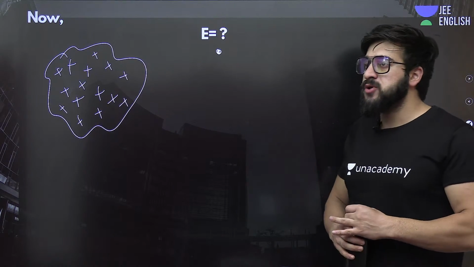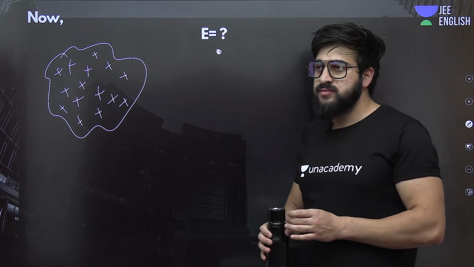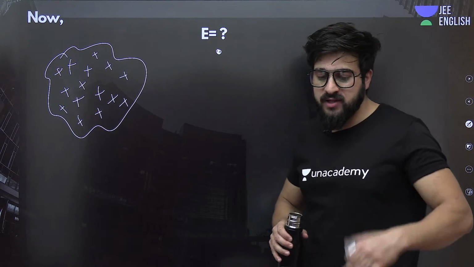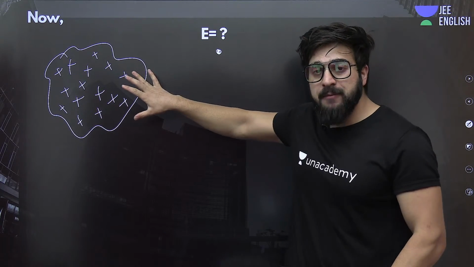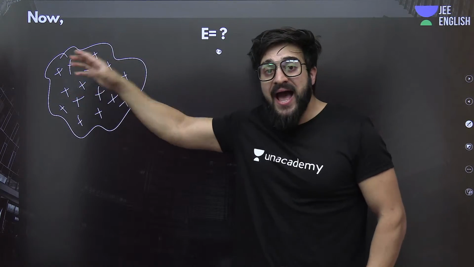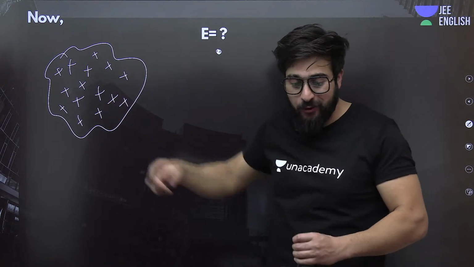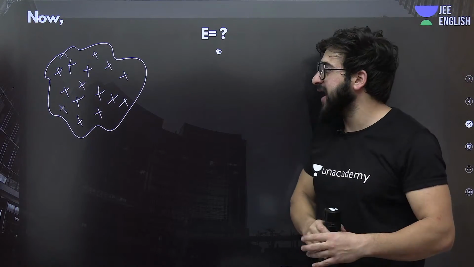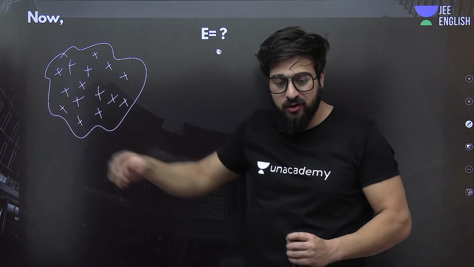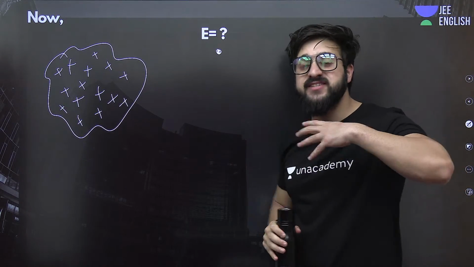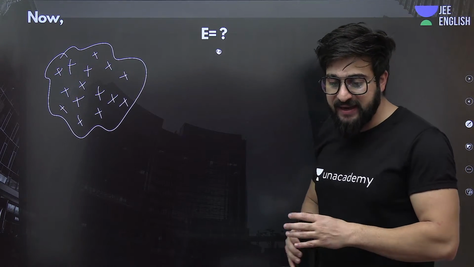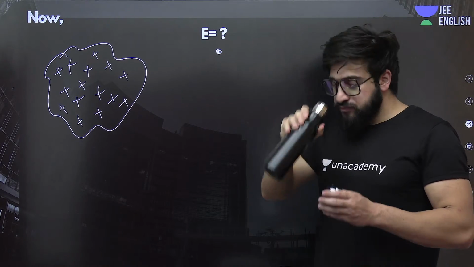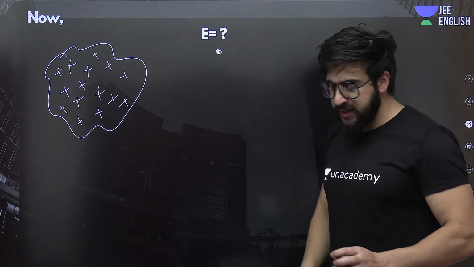This session will most probably be 1 hour 30 minutes. It can go more than that also, but I have to cover a lot. In this session I'll show you some previous year questions, and in the special classes we'll talk about some of the killer problems. We'll cover the entire charge distribution in just one lecture, because we have to cover the syllabus in very little time. That's why from now onwards we'll be taking fewer classes in a single chapter.